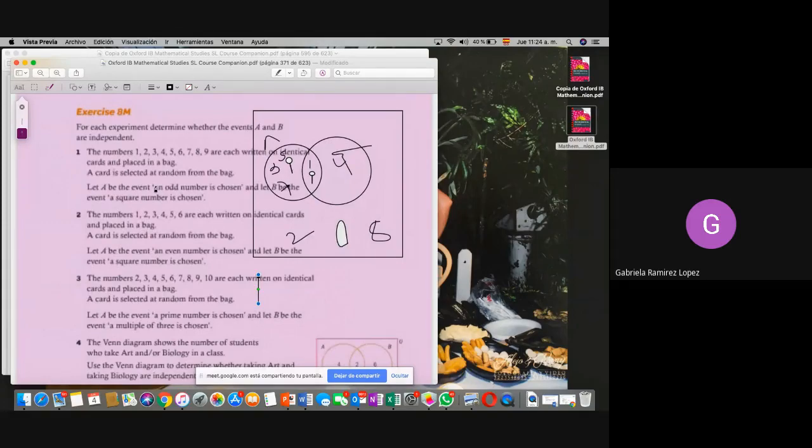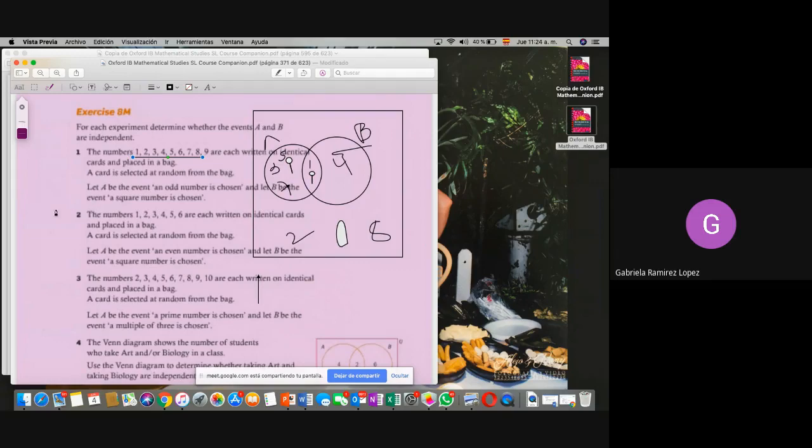Como solo tenemos del 1 al 9, pues solo tenemos 1, 4 y 9 en los square numbers, o sea, en el set B. Nos faltan otros números que nos aparecen aquí, por eso los pongo afuera, porque no son ni odd ni son square. Entonces ya completamos todos los números, que serían el 1, 2, 3, 4, 5, 6, 7, 8 y 9. Ya tenemos los 9 números, ¿no es cierto?